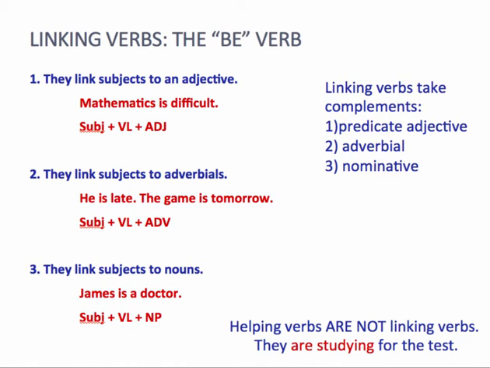And then finally we have what's called the predicate nominative. Nominative simply means noun. So when you have a noun phrase after the linking verb, that is called a predicate nominative. James is a doctor. James equals a doctor. Often it's useful to think of the linking verb as an equal sign, an equality relationship. So we have subject plus linking verb plus the predicate nominative, a doctor.